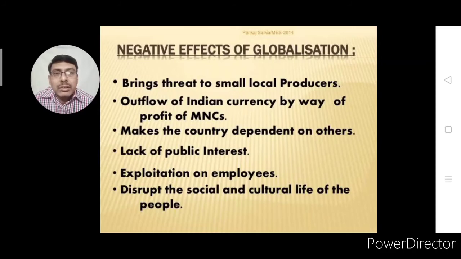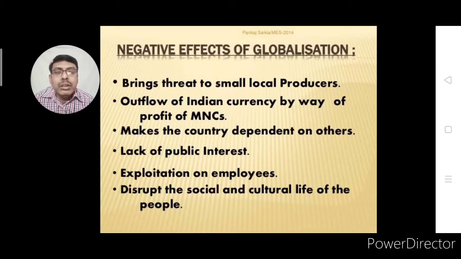They are earning a lot of money, and that money is going to some other country. So there is a big flow of money from India to other countries. Then next is lack of public interest. Due to this, only large companies are benefited, and small producers' interest starts decreasing.